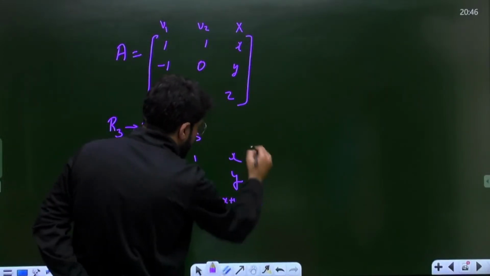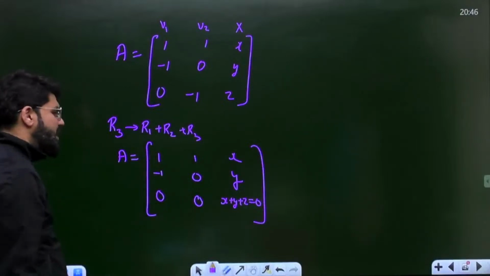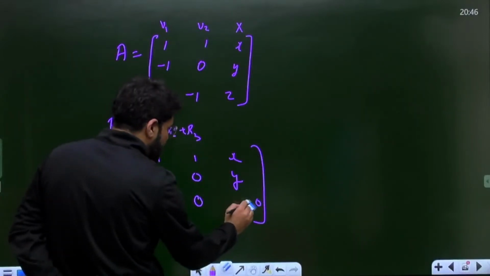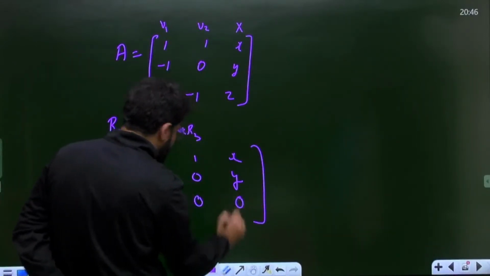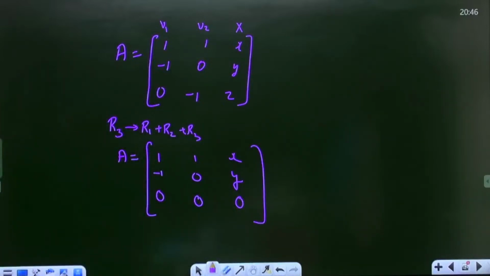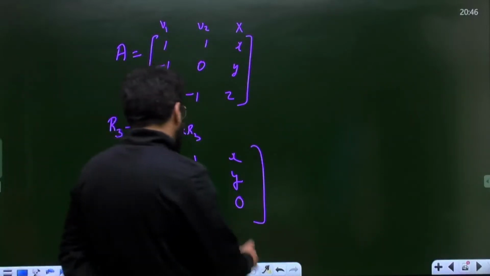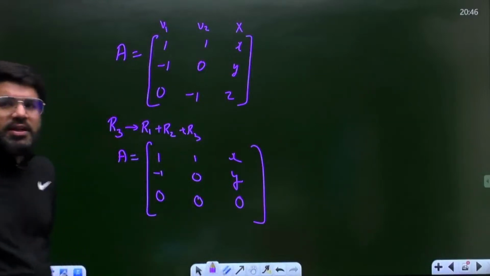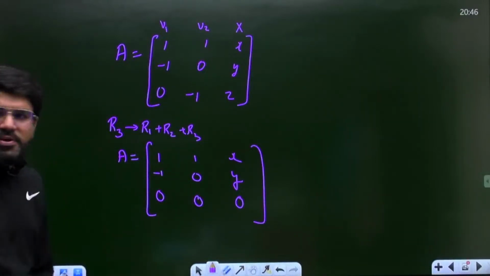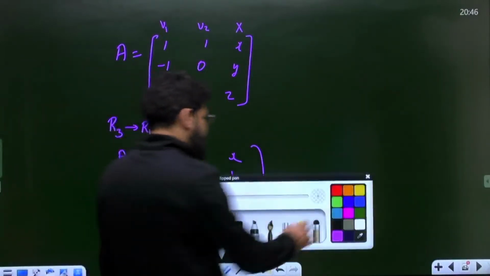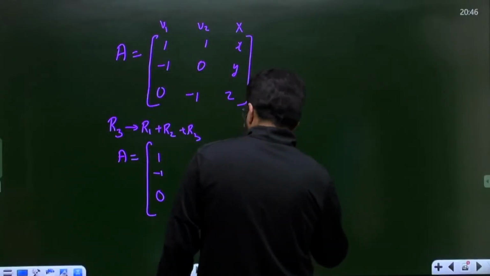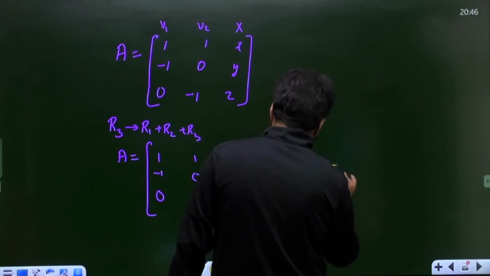But which is 0 only. That means the entire third row is 0. This also will become 0, because X plus Y plus Z is equal to 0. So the entire third row is 0. That means there is only one 3 cross 3 minor, and that is 100% 0. That means the rank of the matrix is not equal to 3.